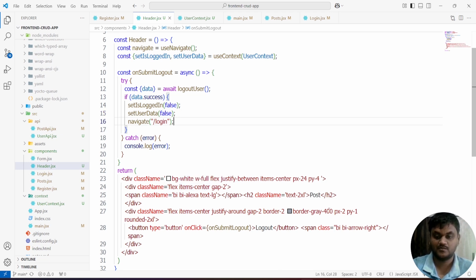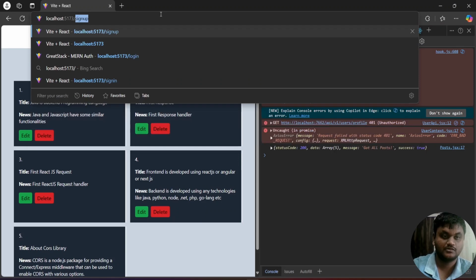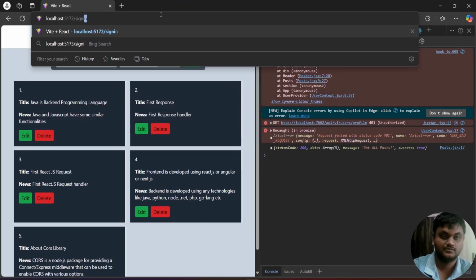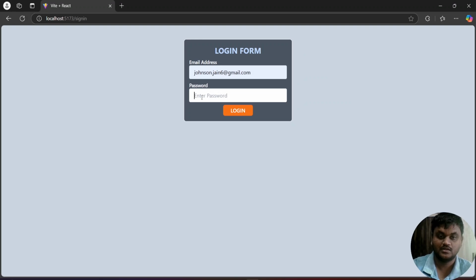So come to my application. This is my application dashboard page. First go to the sign in page, log in to the application. I think I haven't logged in after restarting the application. After restarting, you have to log in once again and give the password.